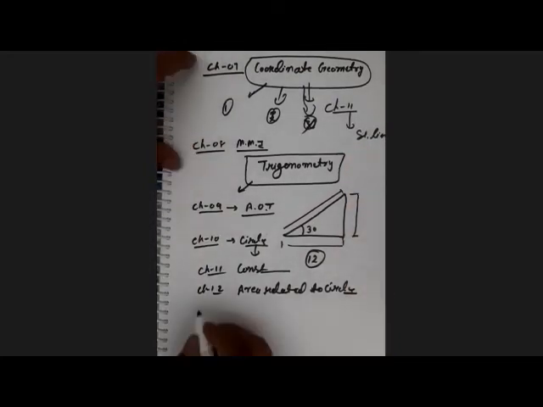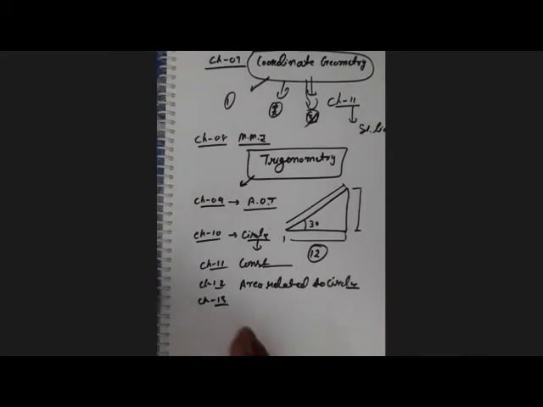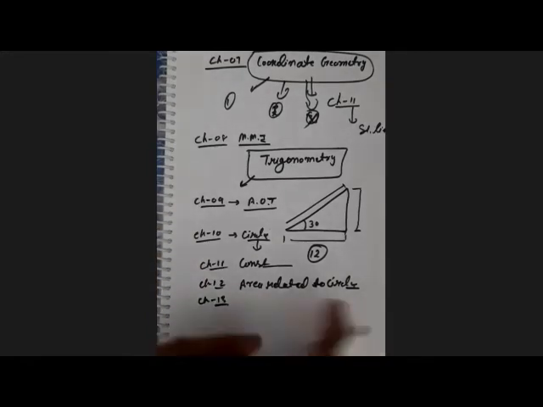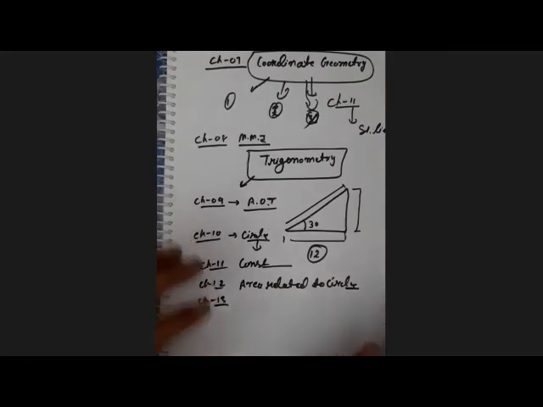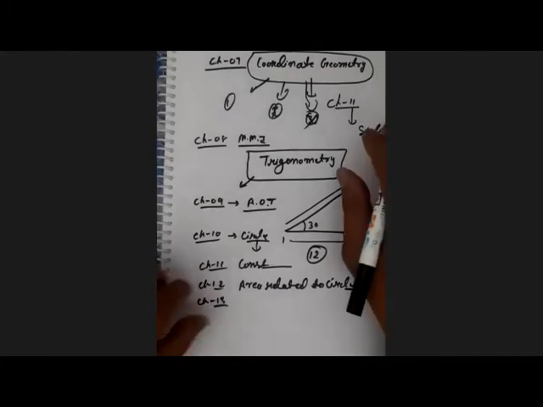Right, now next is chapter 13. One of the most important chapters is surface areas and volumes, right? 80% of the chapter you also learned in class 9. There are some changes and some new things added. This is called the frustum, right? And the transformation of volume from one shape to another. Nothing else is new in this chapter. In class 9, there are around, I think, 8 exercises, but in class 10, there are only 5 exercises. Right? So this chapter is not difficult.